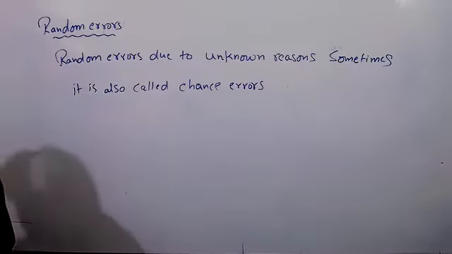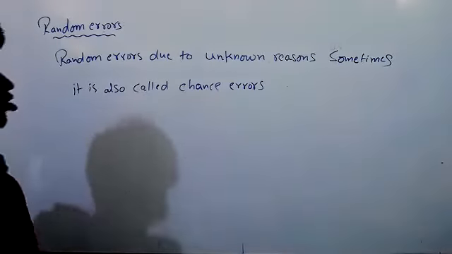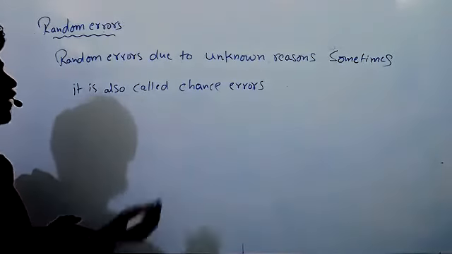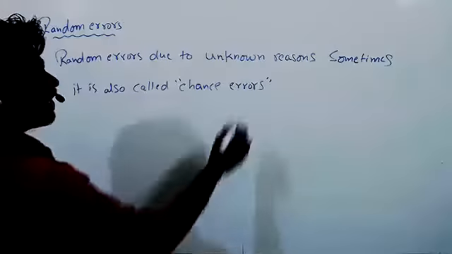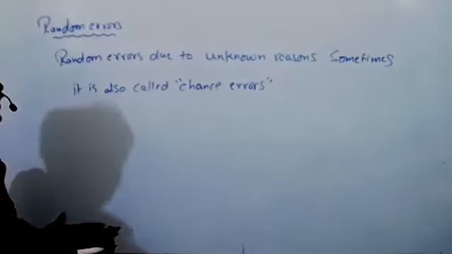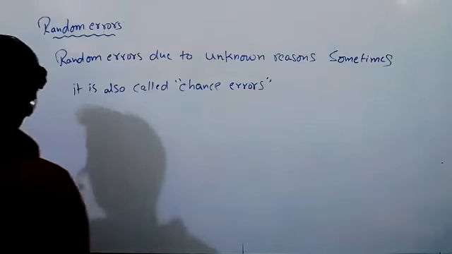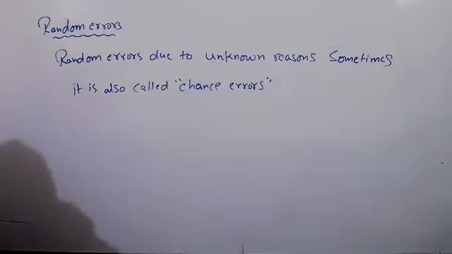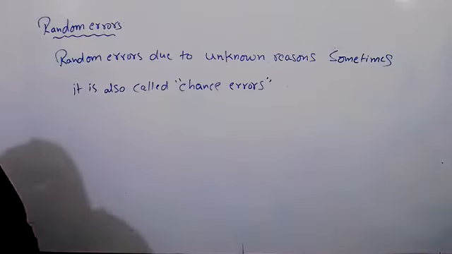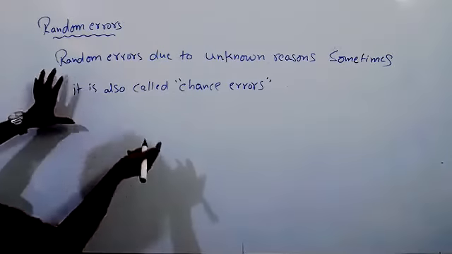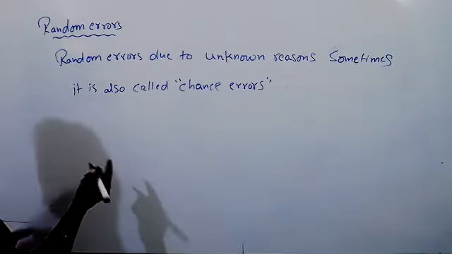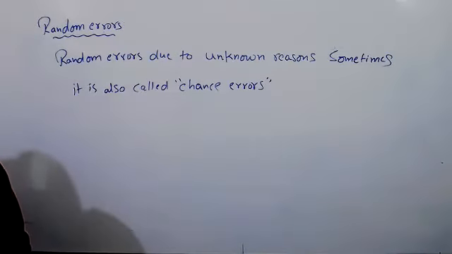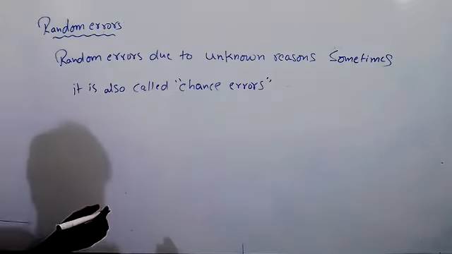Random errors arise due to unknown reasons. We don't know the reasons. Sometimes they are also called chance errors, meaning errors can occur. Suppose however much care we take, we still make a small mistake, right? It can occur. So we can't remove these errors, but we can reduce them. How can we reduce them? By taking a large number of observations.